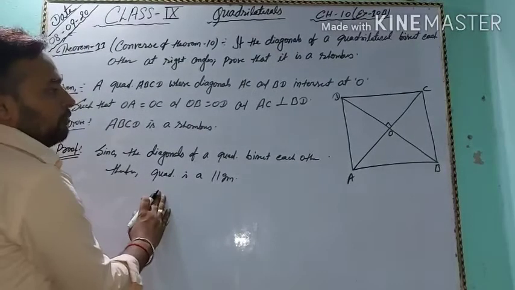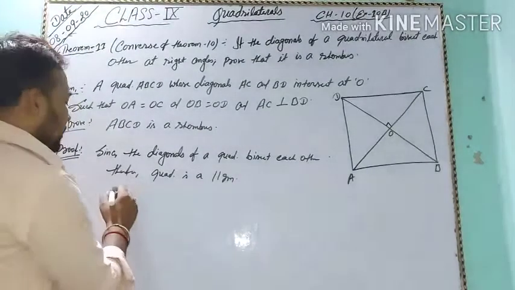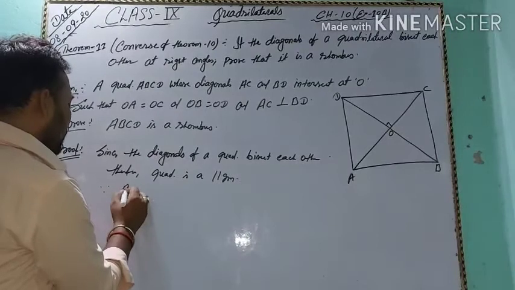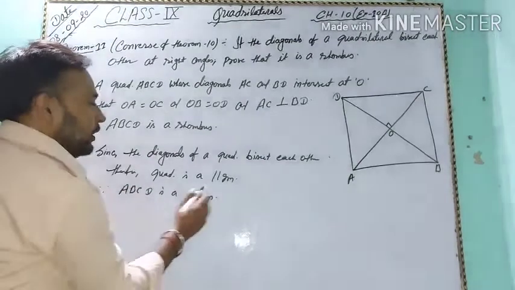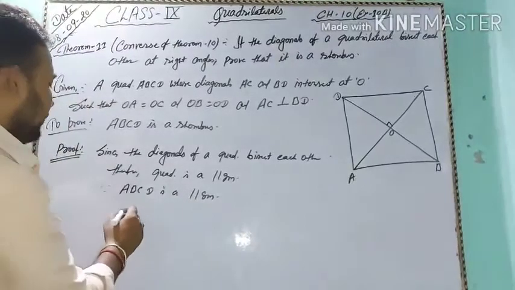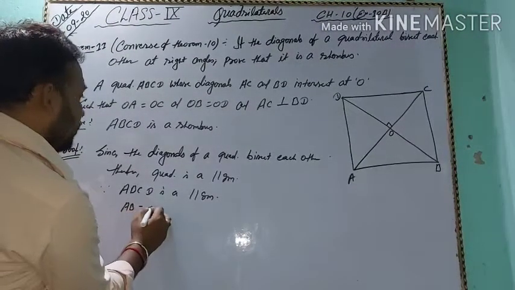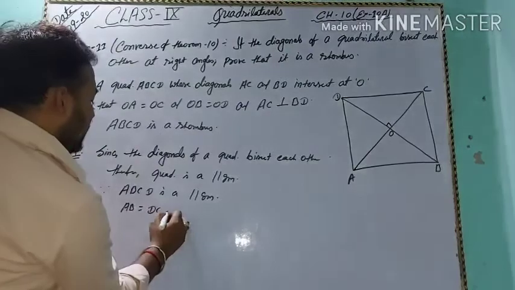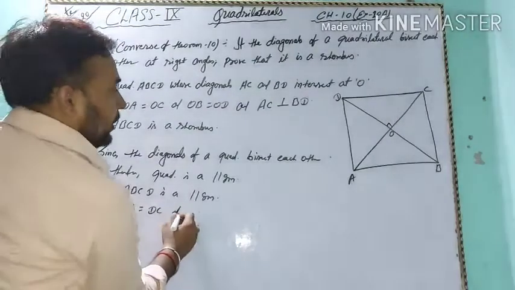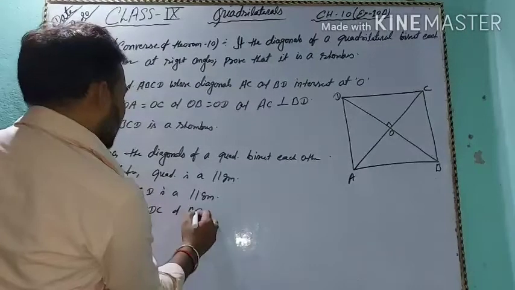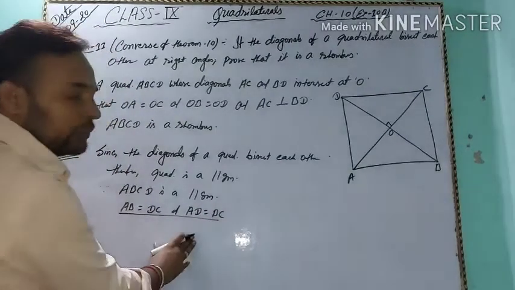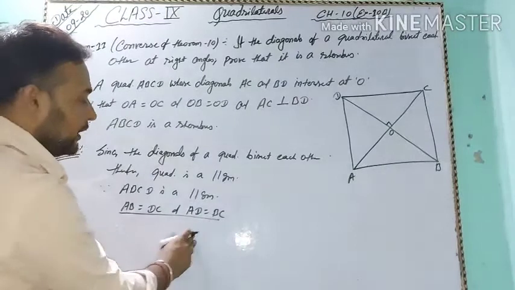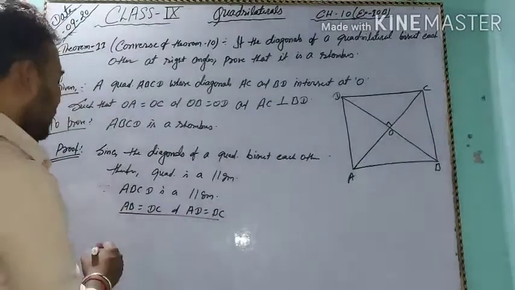If ABCD is a parallelogram, so ABCD is a parallelogram in which AB equals DC and AD equals BC. Okay, so opposite sides are equal in a parallelogram.